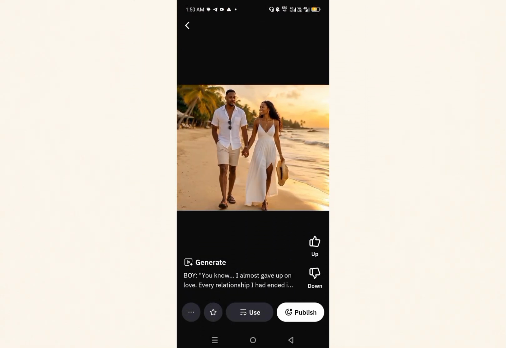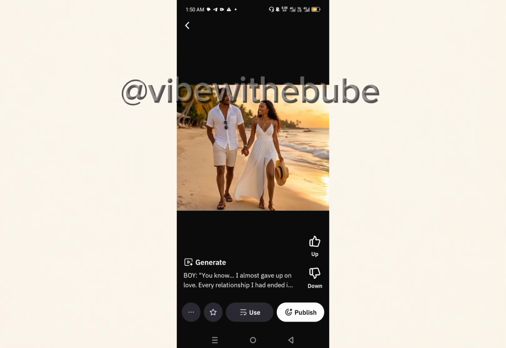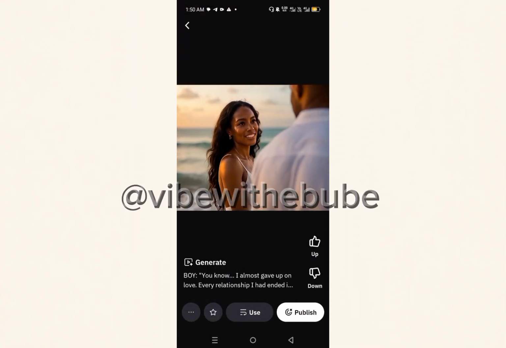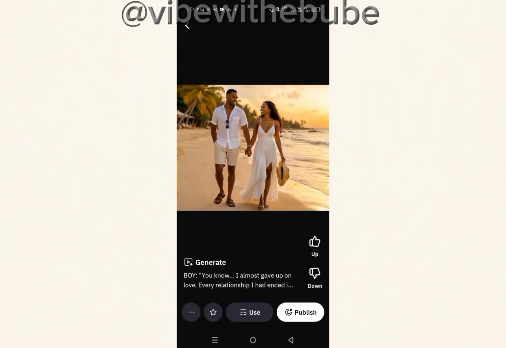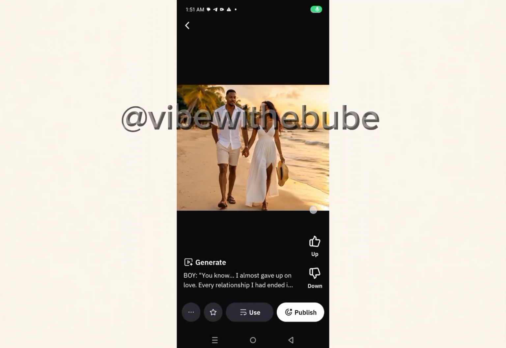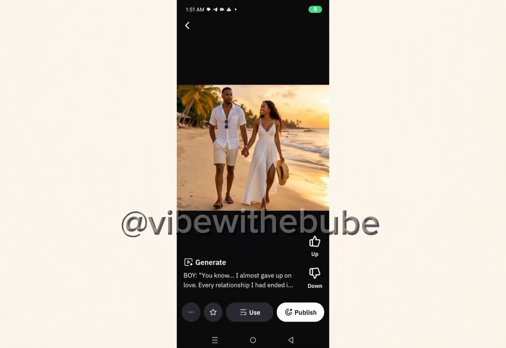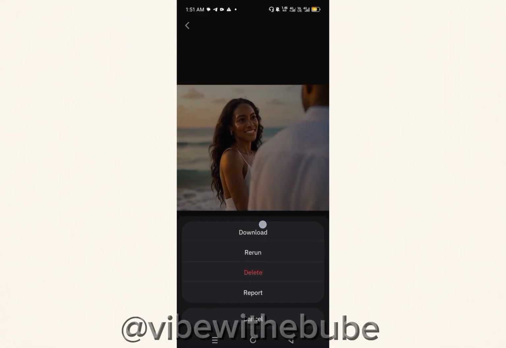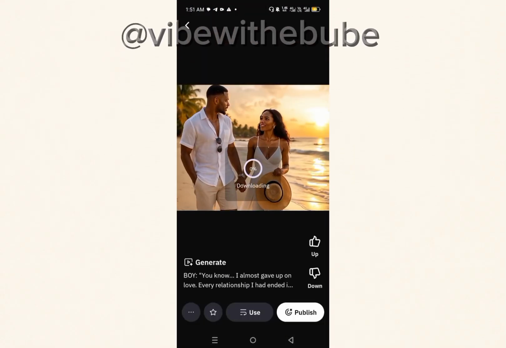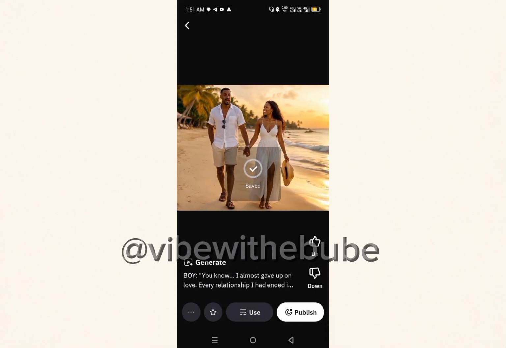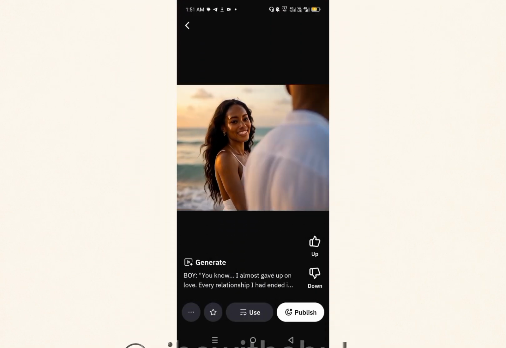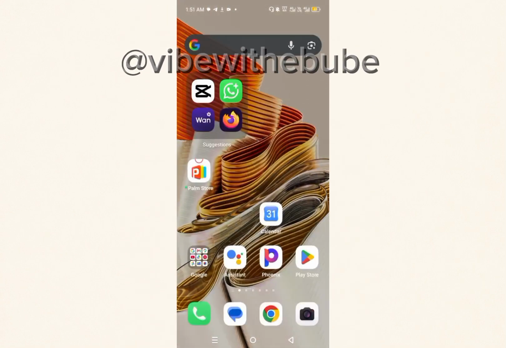You can see, if you like it, you can go ahead and download it, or if you don't like it, you can still go ahead and regenerate. Now for you to download it direct to your device, do you see that three dot at your left hand side? Click on that three dot. Do you see that download? Click on that download. Like this, the video is now saving direct to our device. Okay, now that's not wasting your time.